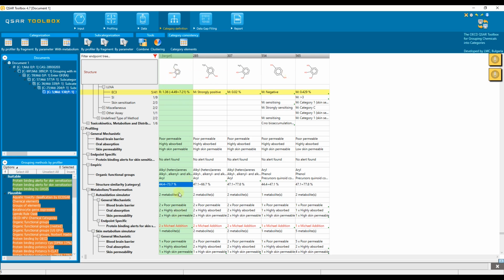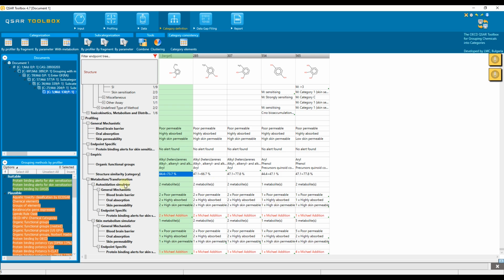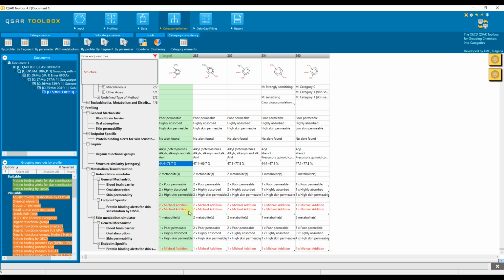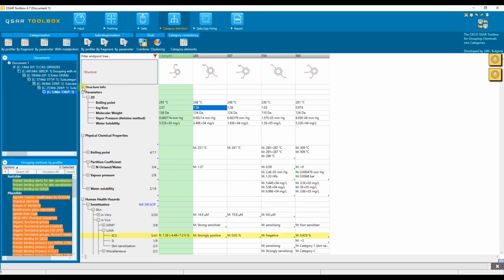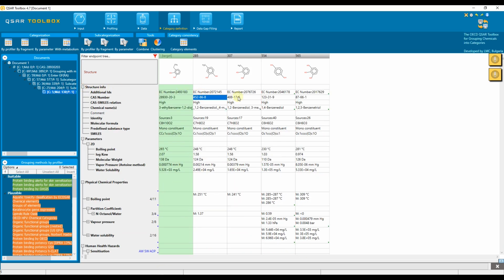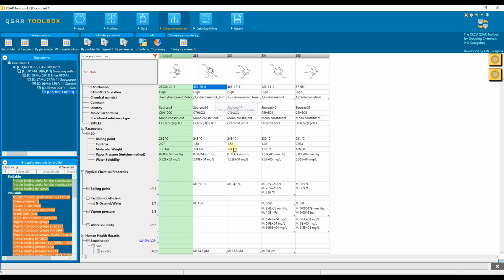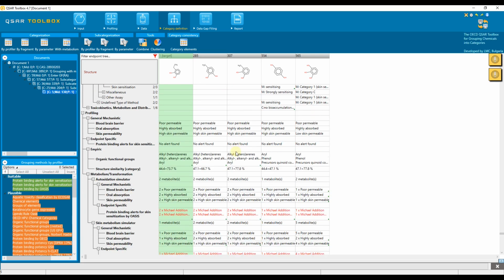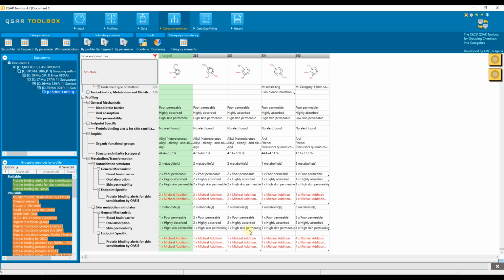The section with the profiling results of the generated abiotic and biotic products follows. All chemicals produce autoxidation products that are able to bind to the proteins via the Michael addition mechanism. The chemicals are also enzymatically activated, resulting in the same type of mechanistic activation, Michael type addition. In summary, the analogues with CAS numbers 452-86-8 and 488-17-5 are most similar to the target chemical as they have the same organic functional groups and mechanism of interaction with proteins as those identified for the target chemical.